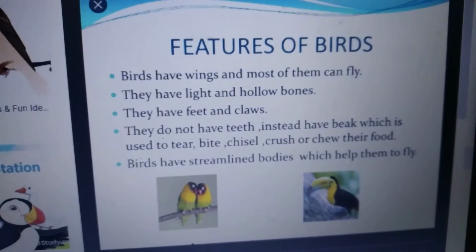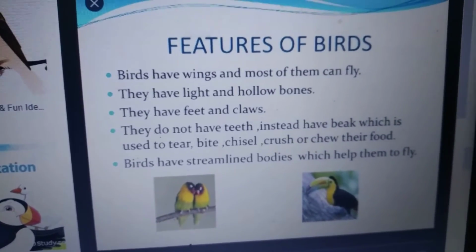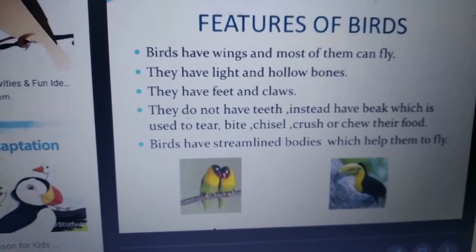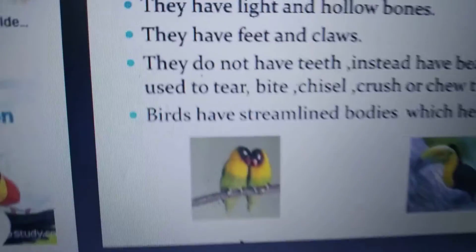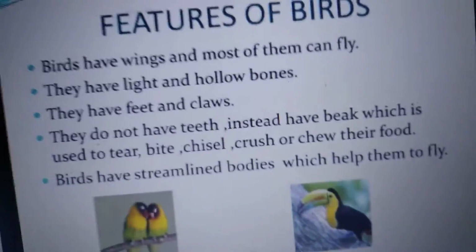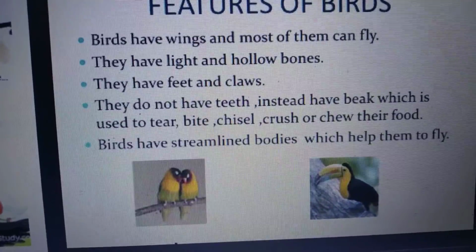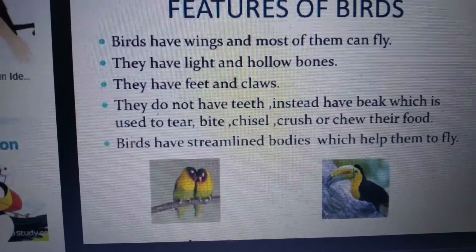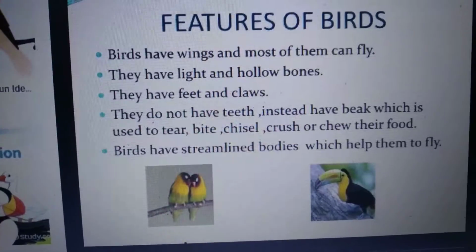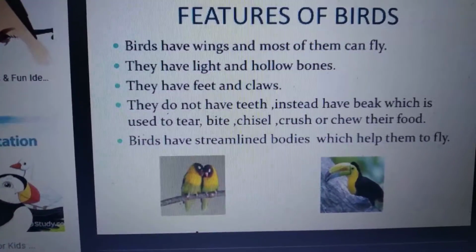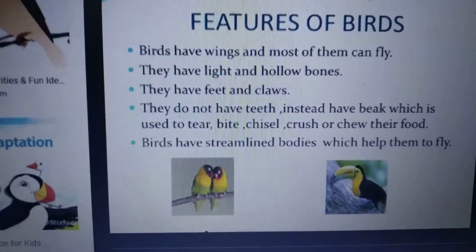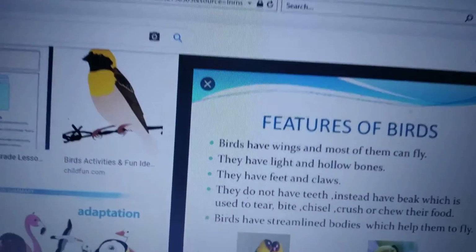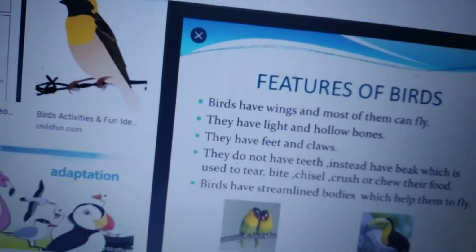Most of the birds have wings and most of them can fly. They have light and hollow bones. That's why they are able to fly. Okay, they have feet and claws. They do not have teeth. Instead they have a beak which is used to tear, bite, chisel, crush or chew their food. Birds have which type of bodies? Streamlined bodies which help them to fly. So these are some features of birds, children.